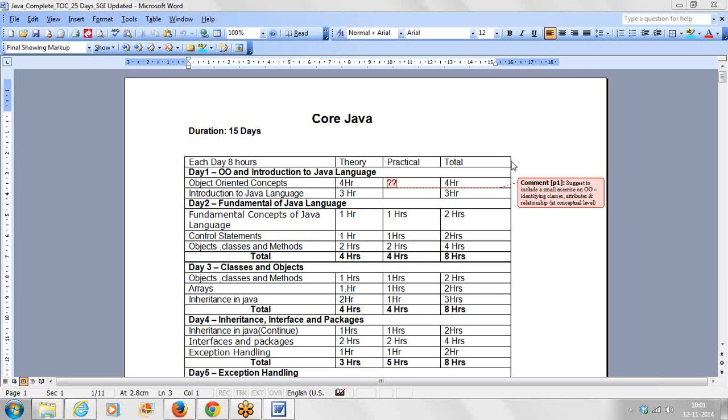Okay. Good morning, everybody. I am Prasanna, and today I want to discuss Java content, like what is object-oriented programming and why we need the help of Java. So these are the things we are going to discuss. Before starting the course, let me introduce what contents are there in Java, for whom the course is more suitable, and what the prerequisites for Java are. These are the things we have to see here.